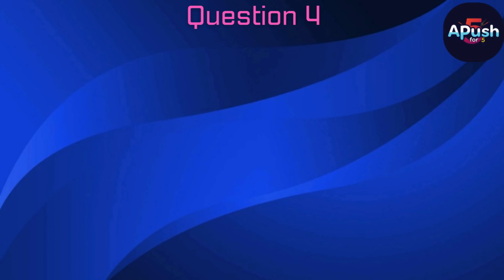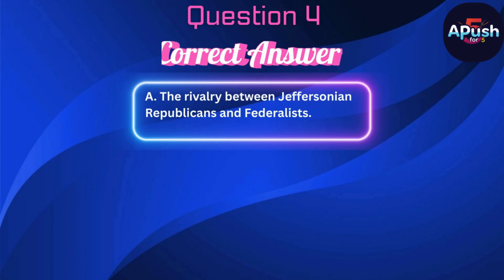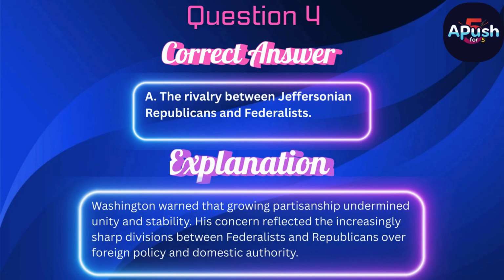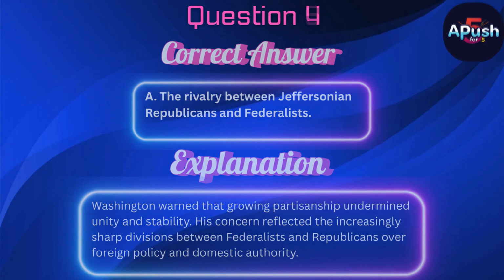The correct answer is A. The rivalry between Jeffersonian Republicans and Federalists. Washington warned that growing partisanship undermined unity and stability. His concern reflected the increasingly sharp divisions between Federalists and Republicans over foreign policy and domestic authority.